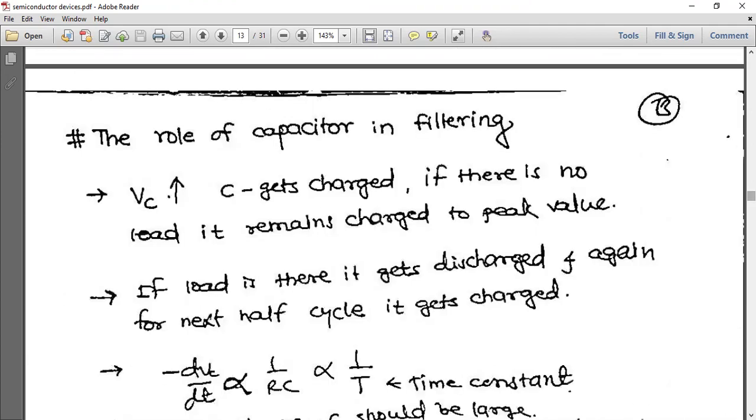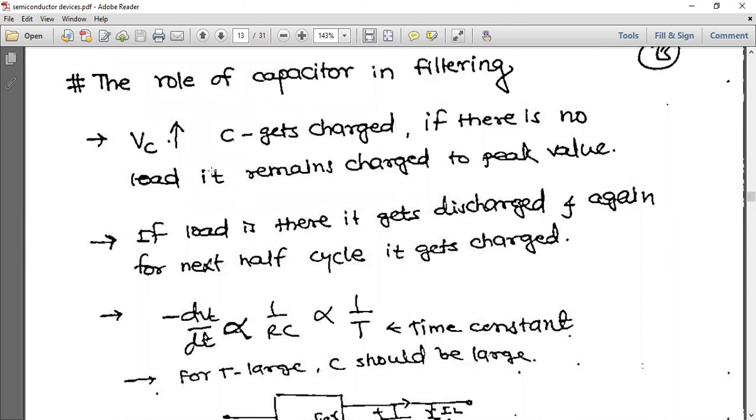Next, yesterday we learned the role of capacitor in filtering. As potential across VC increases, the capacitor gets charged, and if there is no load, it remains charged to peak value. If load is there, it gets discharged, and again for the next half cycle it gets charged. So load means low resistance, and here I have written minus dVc by dt is directly proportional to 1 by RC, which is directly proportional to 1 by T, where T is the time constant.